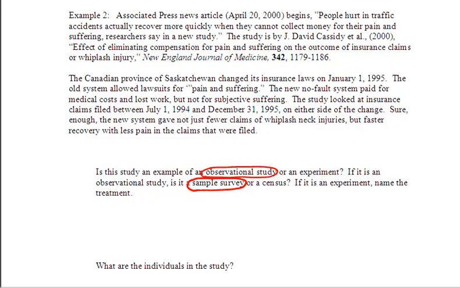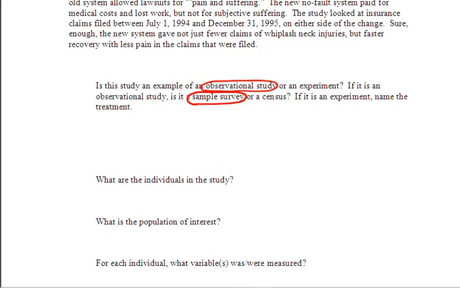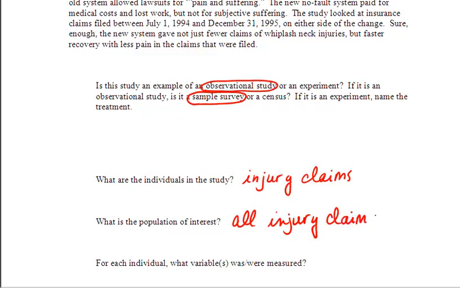What are the individuals of this study? Well, the individuals of this study are actually things. They're injury claims. Of course, they were filed by people who were injured in an accident of some sort. So the individuals in this study are injury claims. What is the population of interest? Well, it would be all injury claims. Our sample, we're not given the number of claims that were worked with, but our sample would simply be the claims that were filed between July 1st, 1994 and December 31st, 1995. That would be our sample, which would be the individuals in this particular study. So again, we have the sample and the population.